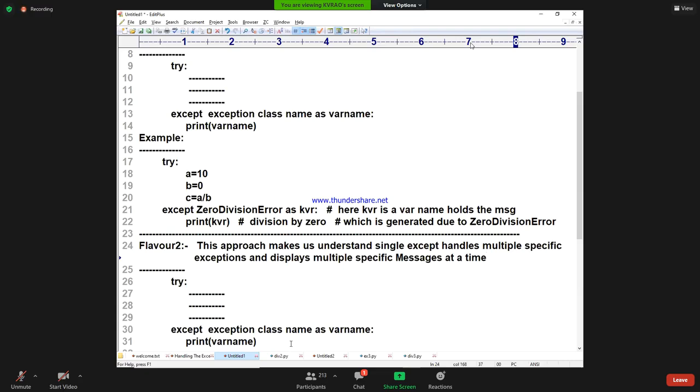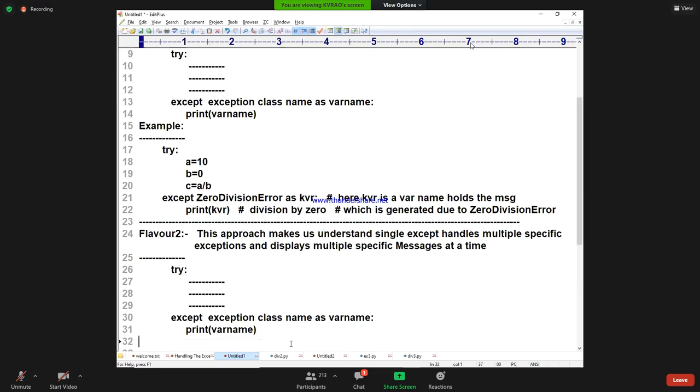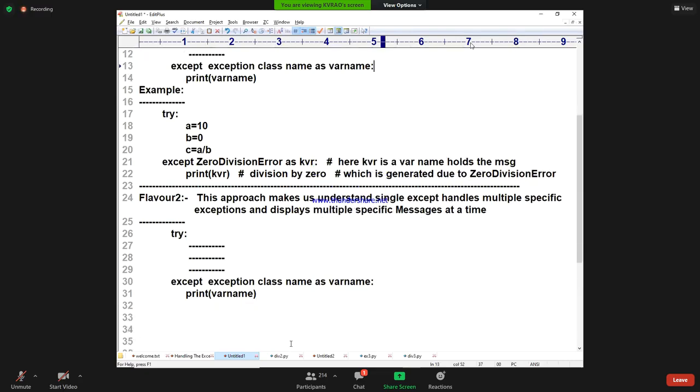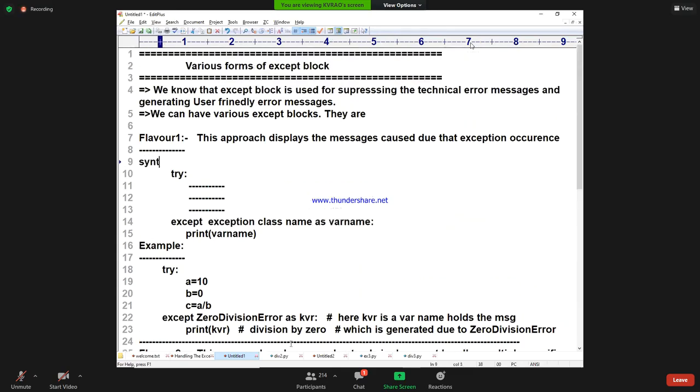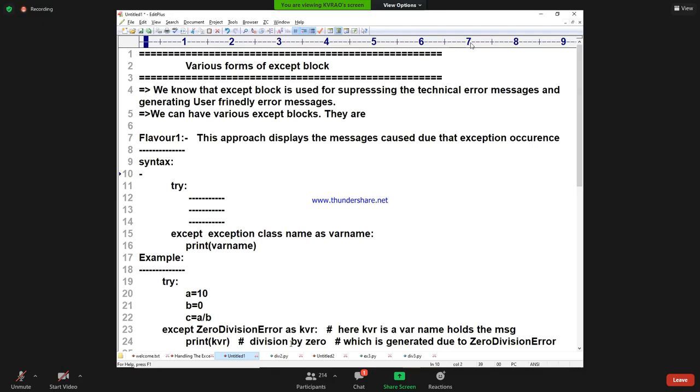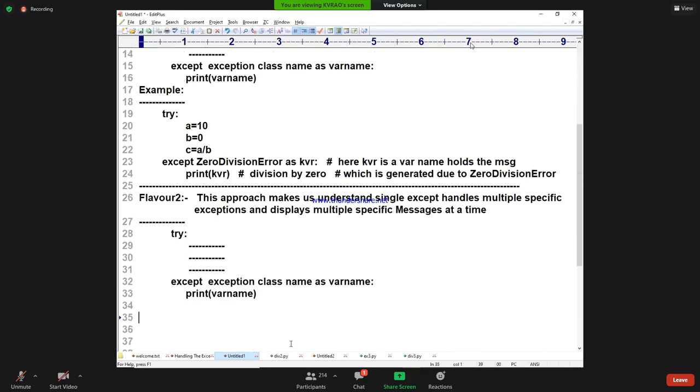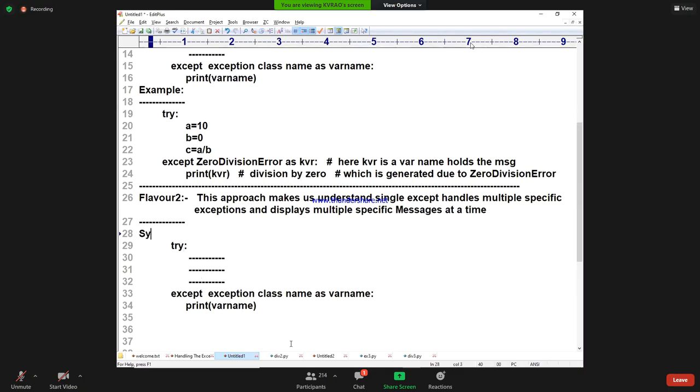Are you getting my point? Try. Syntax I am writing. This is called a syntax. If I don't tell this syntax, you will get it tomorrow in the companies, in the project point of view. That time you should not get trouble.